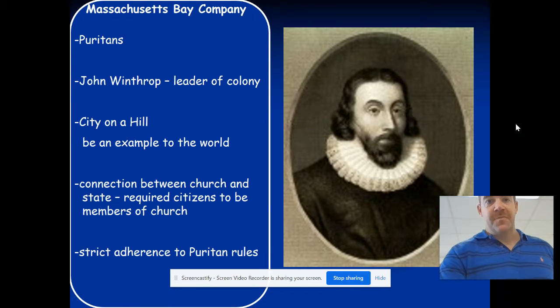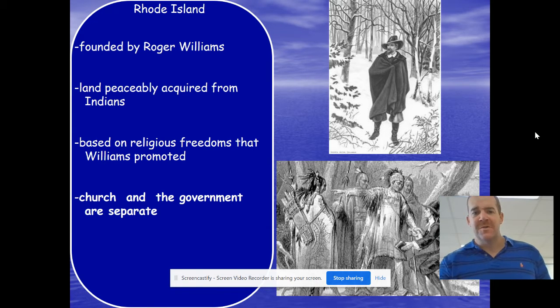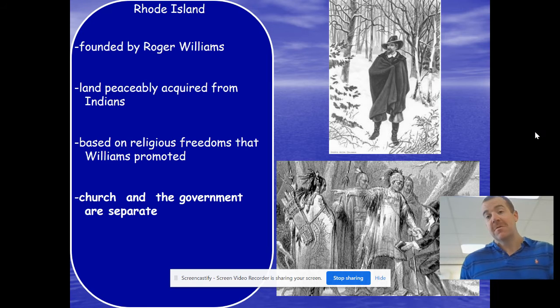There's another religious colony. Rhode Island is founded by Roger Williams, who was part of the Massachusetts Bay Colony. The reason he left is because he didn't like what they were doing. They weren't tolerant of other religions. So he said, "Hey, I'm gonna found my own colony, Rhode Island, and we're gonna have religious freedom in this colony." This is a big step in American foundational government principles, religious freedom. When we look at the Constitution, that's guaranteed in the First Amendment of our United States Constitution. So Roger Williams goes to Rhode Island.